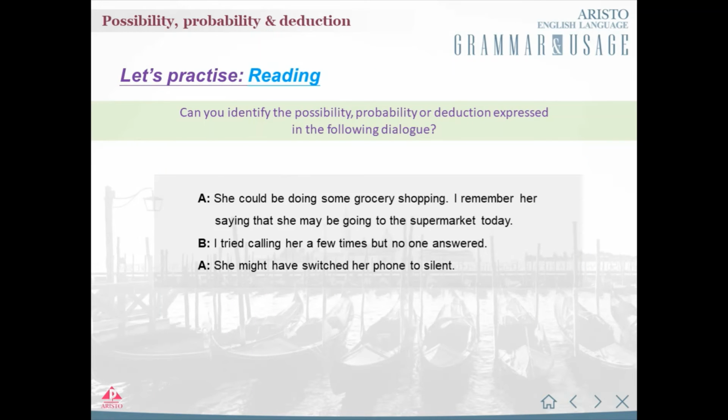Now let's practice reading. Can you identify the use of possibility, probability, or deduction expressed in the following dialogue?